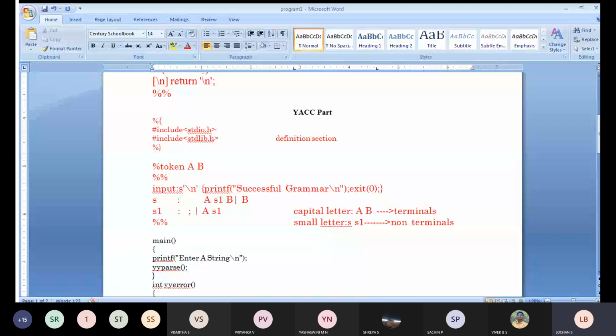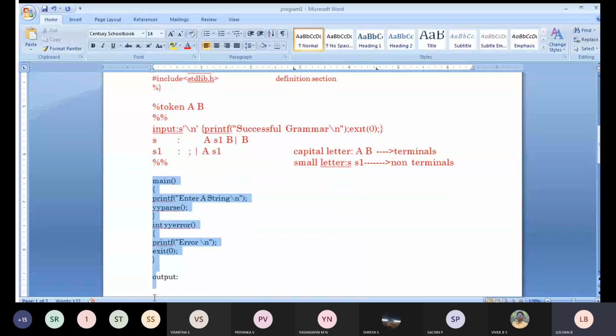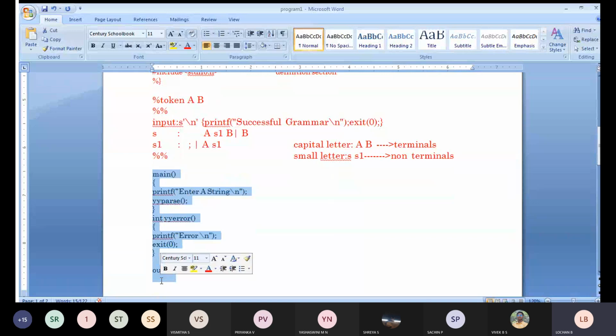Next is your main program. In this main program, we will be checking whether the given grammar is valid or not. yyparse is there. If you see yyparse, for what purpose we will be using it: we will be calling your Lex and Yacc program.